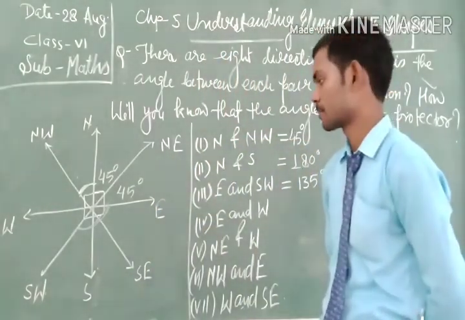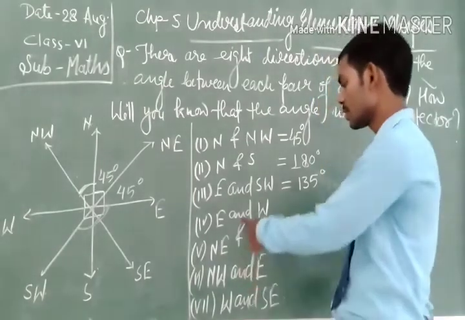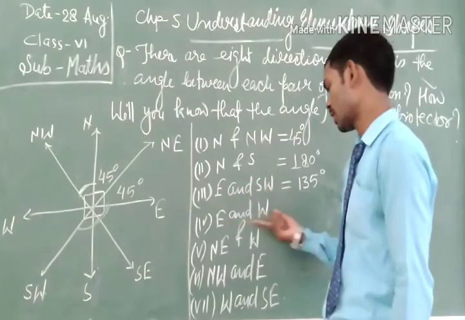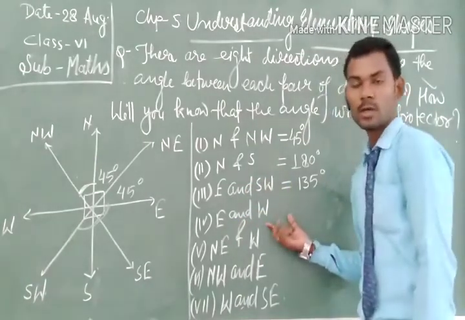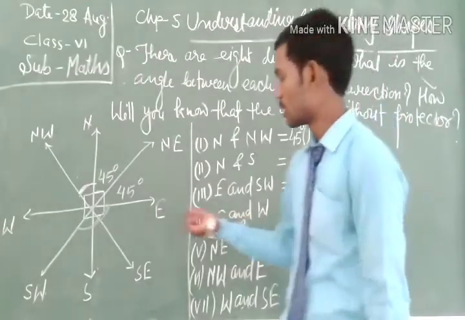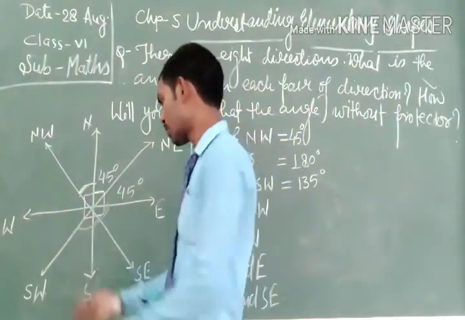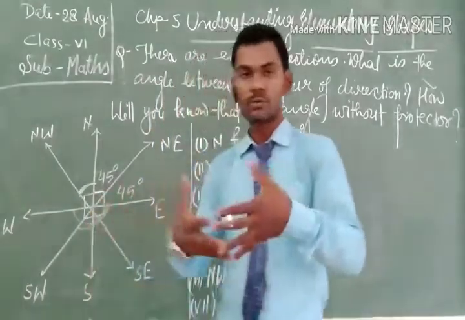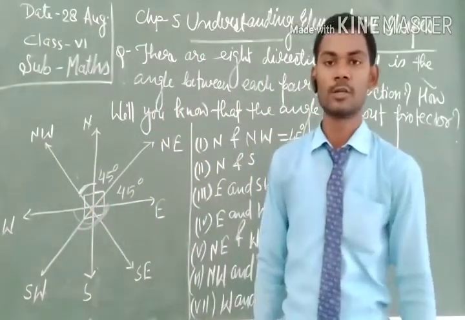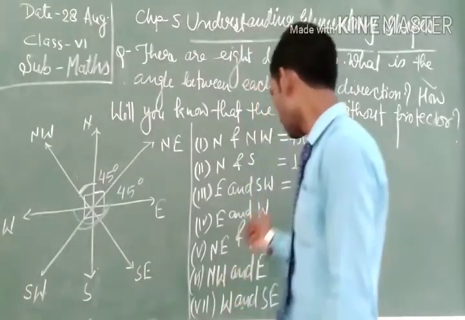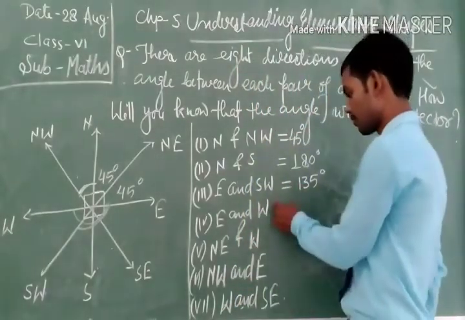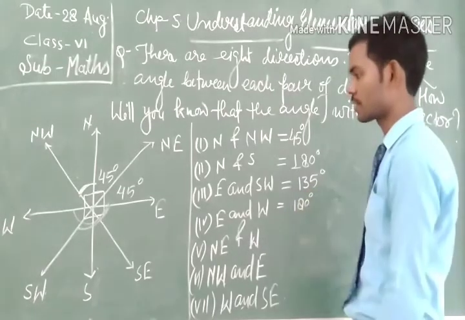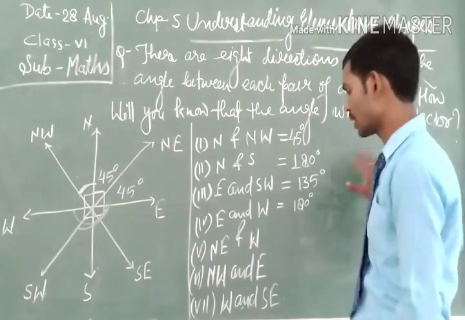And the next is east and west. Like north and south, east and west also form a straight angle, because there are two right angles which join together to make a straight angle. So our answer will be 180 degrees. That is, the angle formed between east and west is 180 degrees.